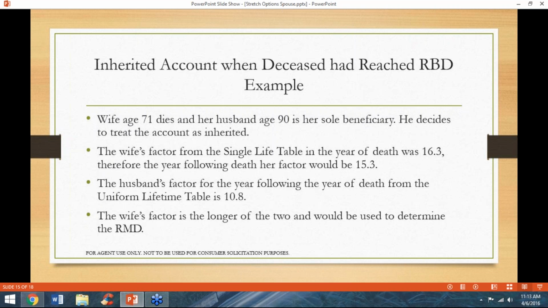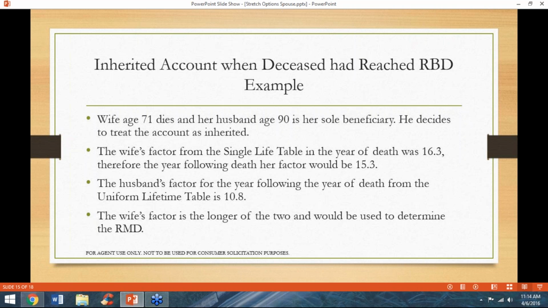In this example, the wife, age 71, passes away. Her husband and sole beneficiary is 90 years old. He decides to treat the account as inherited. In order to determine the RMD, we need to look at both the husband and wife's life expectancies and see whose is longest. We look to the single life table to determine the wife's factor. In her year of death, the factor for a 71-year-old is 16.3. We subtract 1 from that factor for the year after death, leaving us with a factor of 15.3.